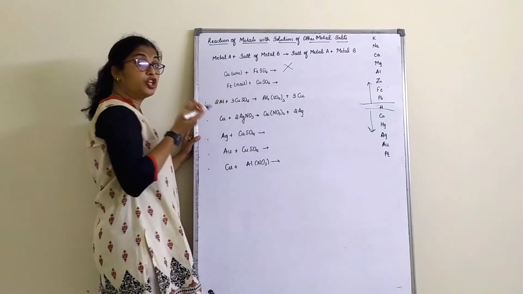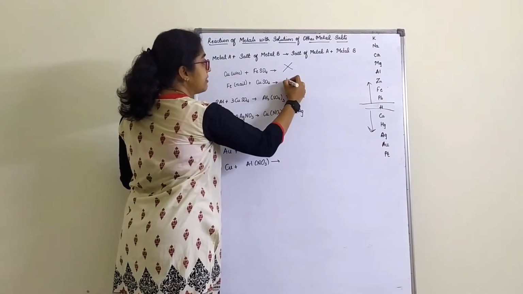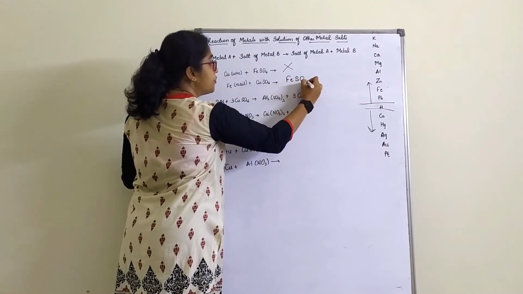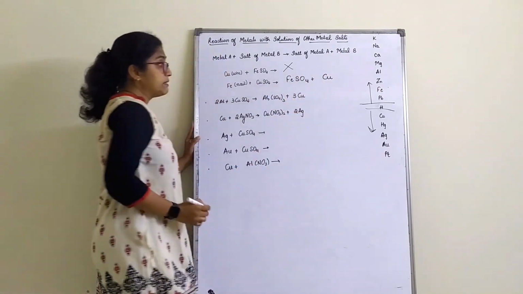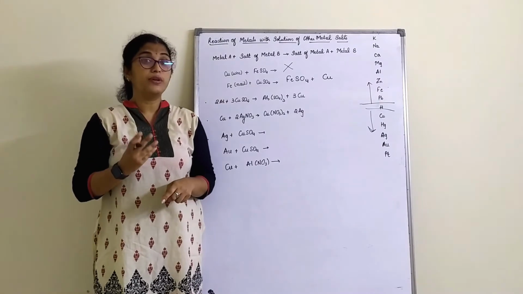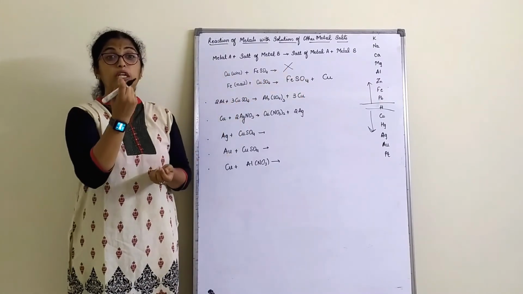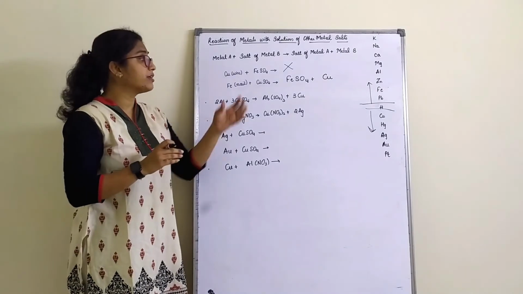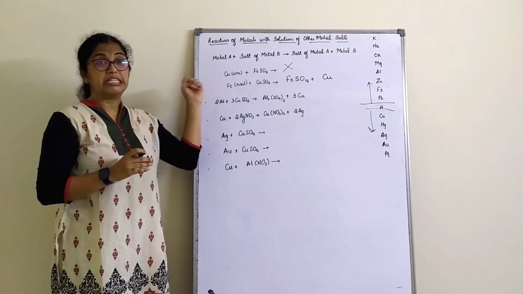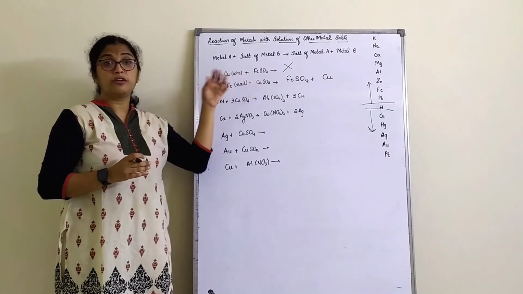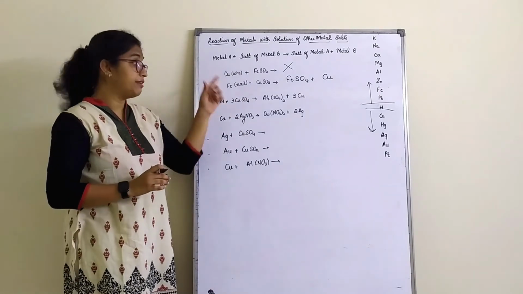Iron reacting with the copper sulfate solution, you get the salt of metal A, that is FeSO4, plus metal B. Copper sulfate is blue in color. Slowly it loses the blue shade as ferrous sulfate is formed, and you can see some deposits of brown color there, right? You can actually do this activity in your laboratory and see it.